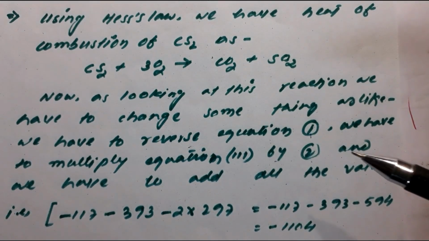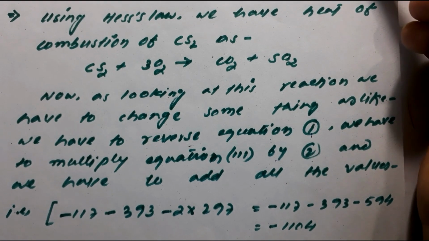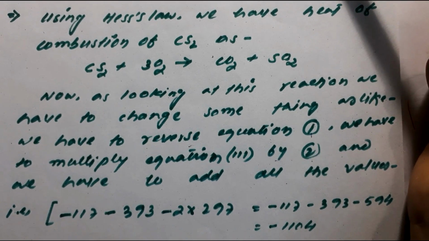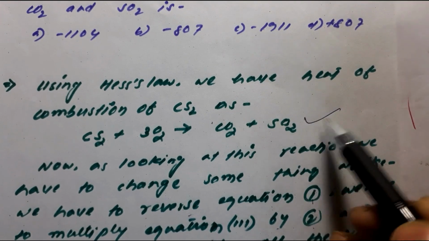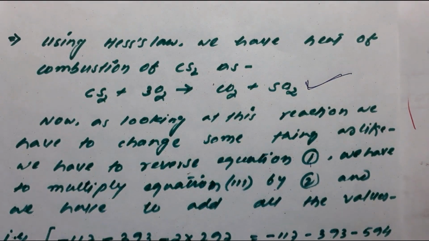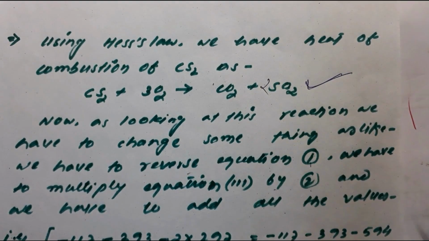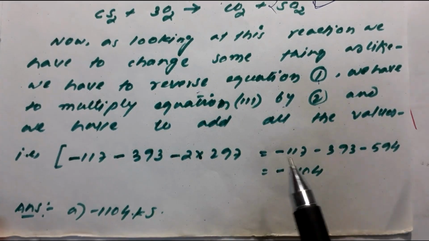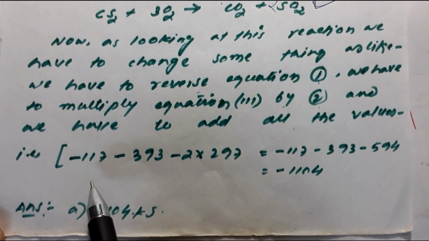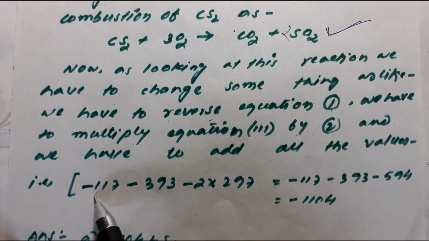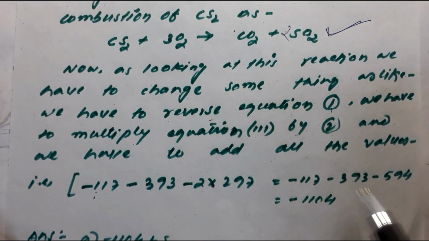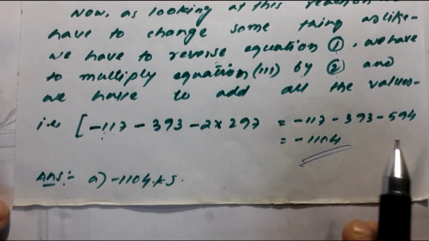If you add these three equations above, you will get this equation which I have written here. It will be the complete reaction. I think it should be 2 here. In the value also you have to do the same thing, right? And minus 117, because we are reversing it, and it is already minus, so the value comes out as minus 111. This is the answer for you.